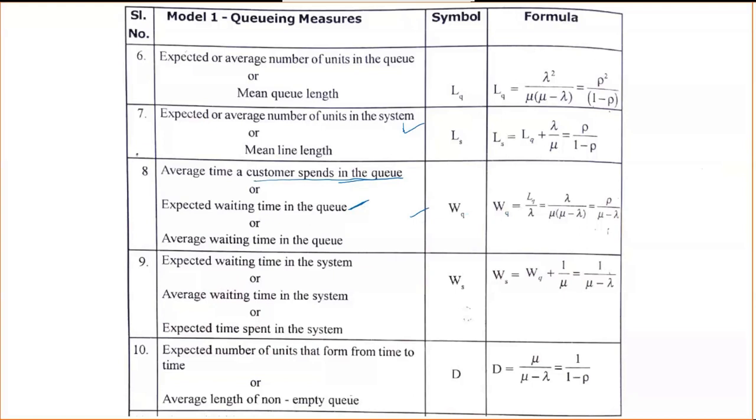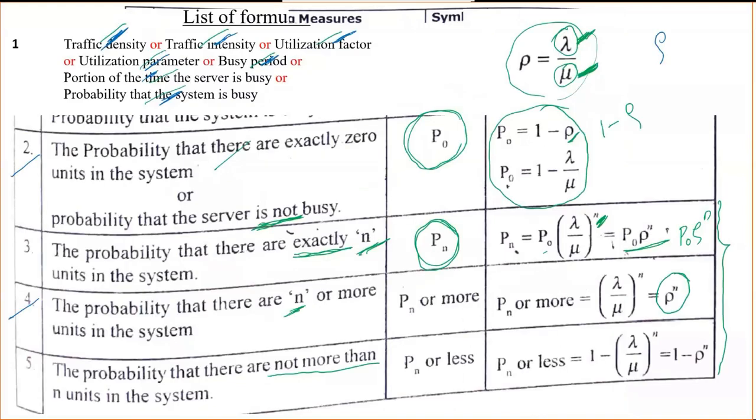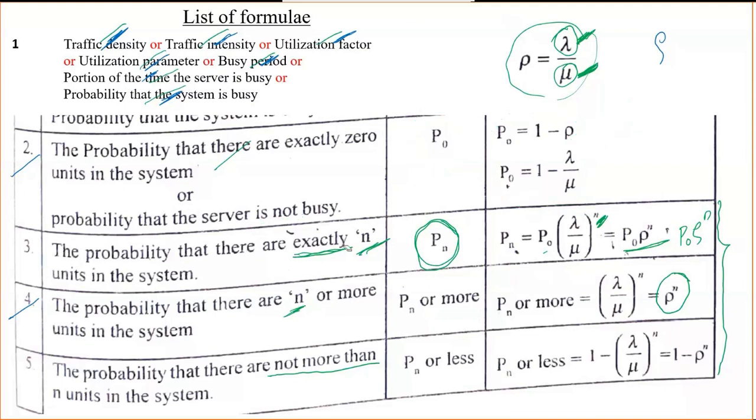And what do they ask? Average idle time of the barber. What is that? There was one formula with one minus. Here, the probability that the server is not busy. What do you mean by server is not busy?